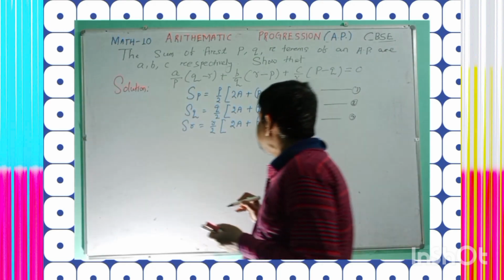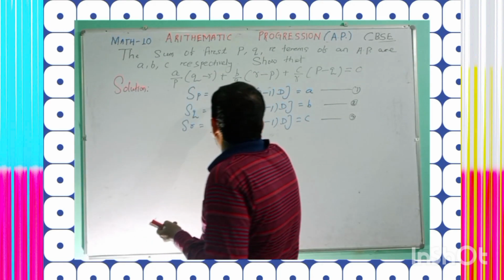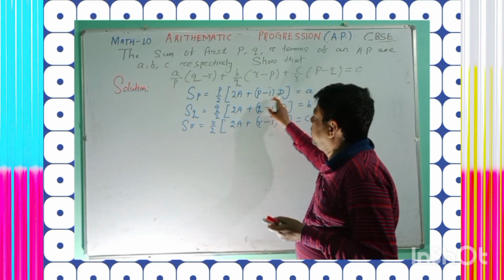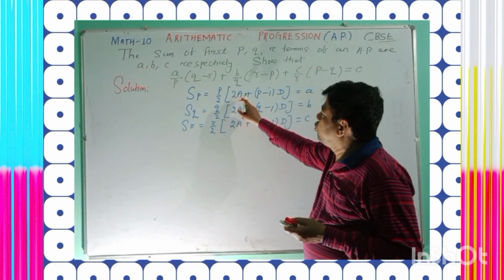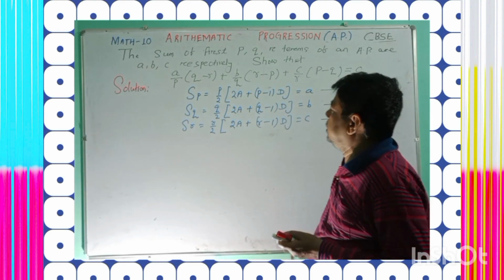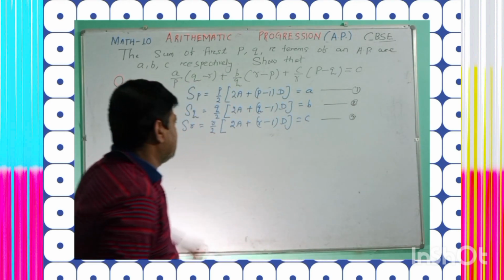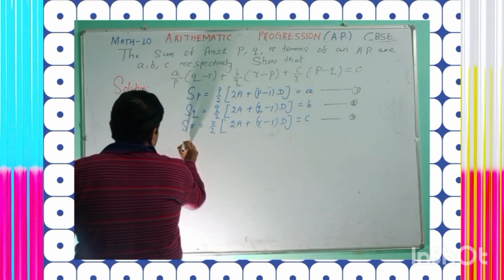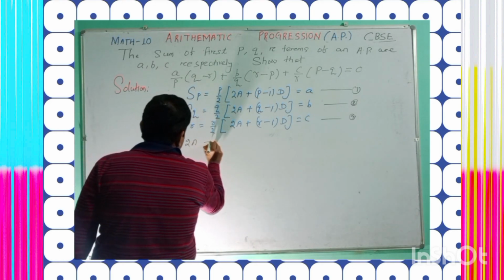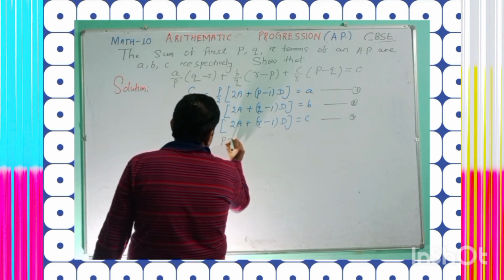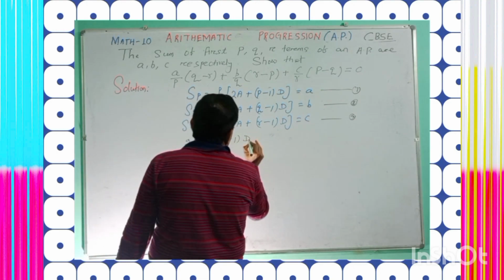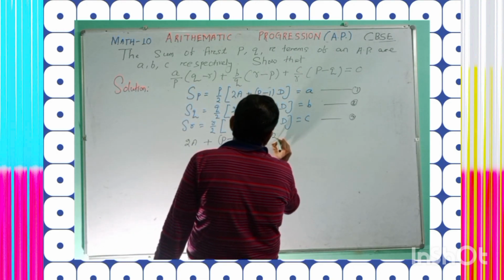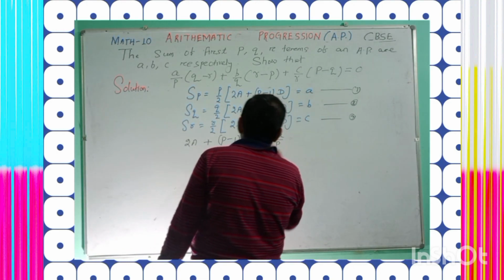Let's see. Okay, you see now, just to modify this statement here, P by 2 whole into 2A plus P minus 1 whole into D is equal to A. Here, P by 2 will be transposed. Can we rewrite the statement here that 2A plus P minus 1 whole into D is equal to 2A upon P. Understand?